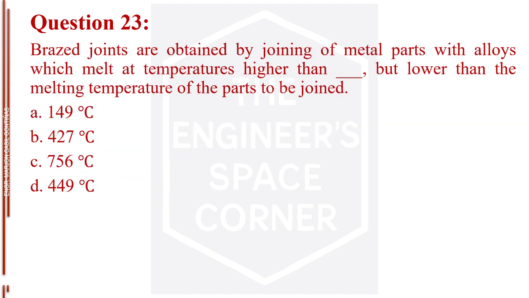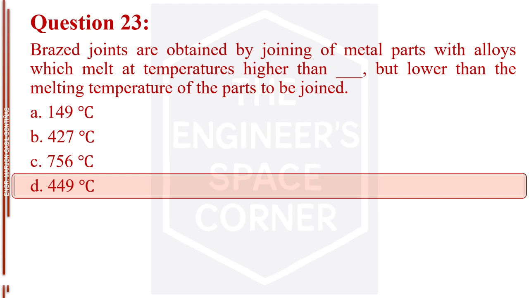Question number 23. Braze joints are obtained by joining of metal parts with alloys which melt at temperatures higher than blank, but lower than the melting temperature of the parts to be joined. Letter A, 149 degrees Celsius. Letter B, 427 degrees Celsius. Letter C, 756 degrees Celsius. Letter D, 449 degrees Celsius. The answer is letter D, 449 degrees Celsius.